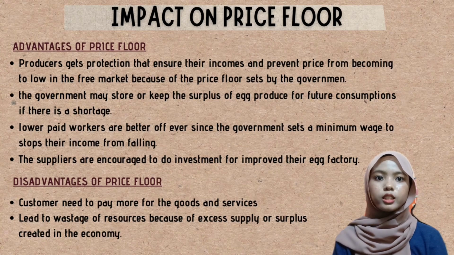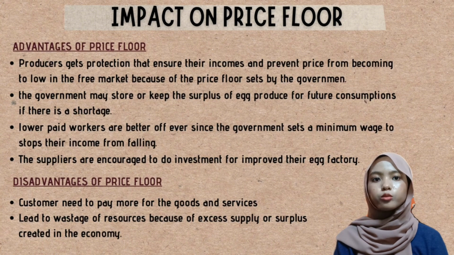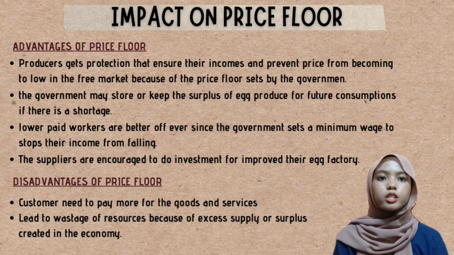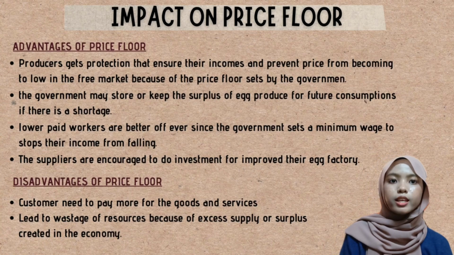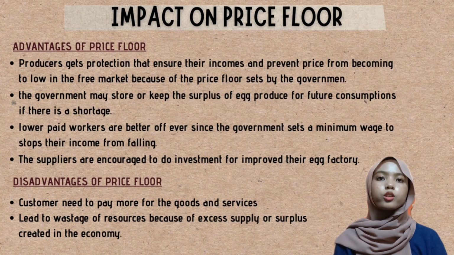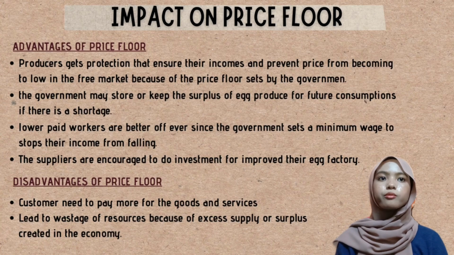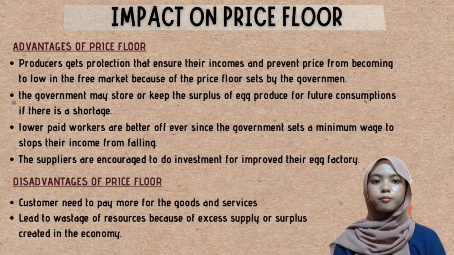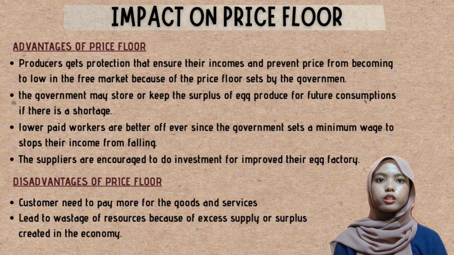We can see this can increase the income of suppliers and encourage them to continue their production. Advantages of the price floor: producers get protection that ensures their incomes and prevents prices from becoming too low in the free market because of the price floor set by the government. Next, the government may store surplus egg produce for future consumption if there is a shortage. Next, lower paid workers are better off since the government sets a minimum wage to stop their income from falling. The suppliers are encouraged to invest in improving their egg factories.